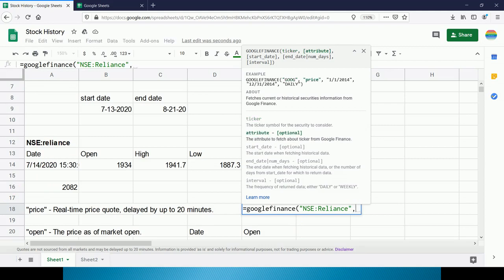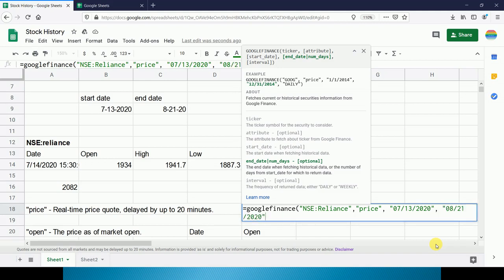Now we want to get the price, so we will type price, and suppose we want to get the price for the period 13 July 2020 to 21st August 2020. So firstly we will type the date in MM/DD/YYYY format: 07/13/2020, comma, then 08/21/2020.